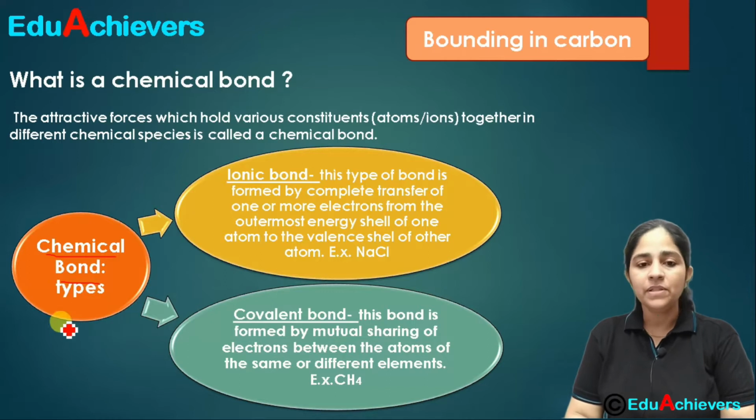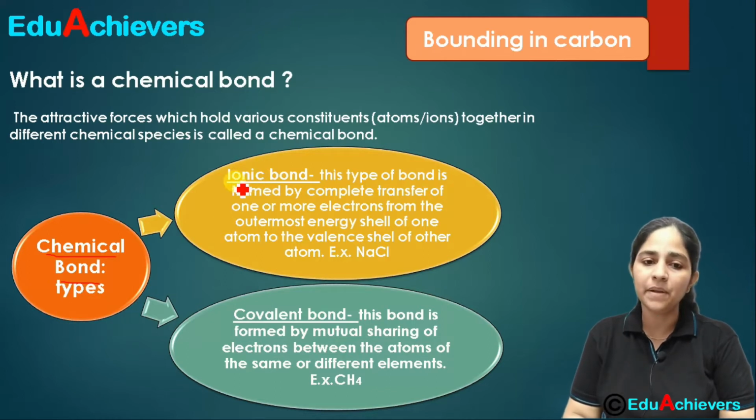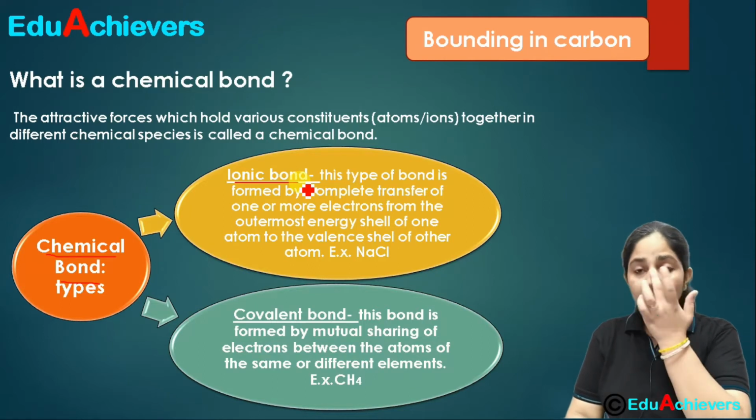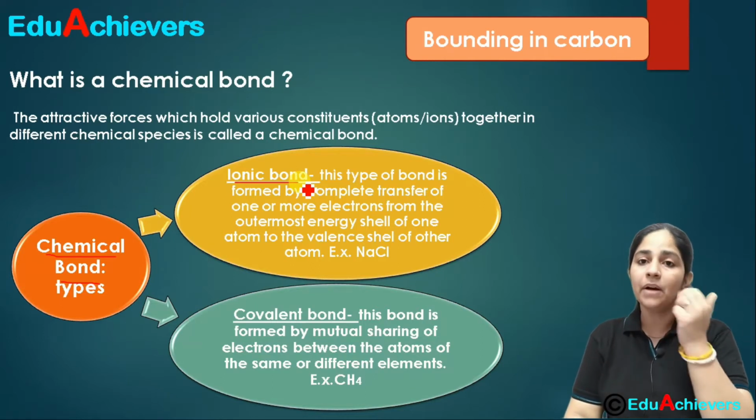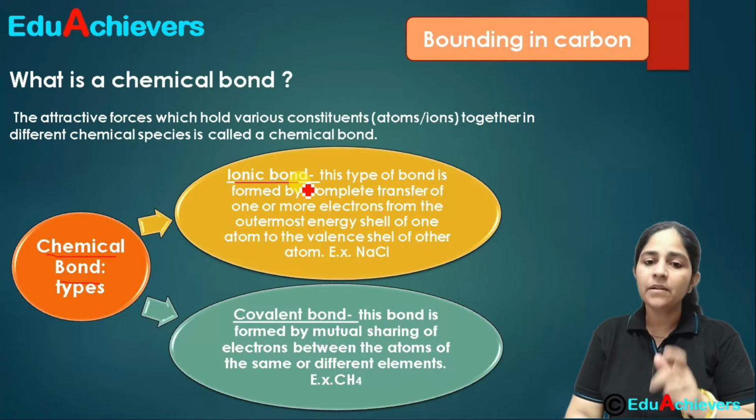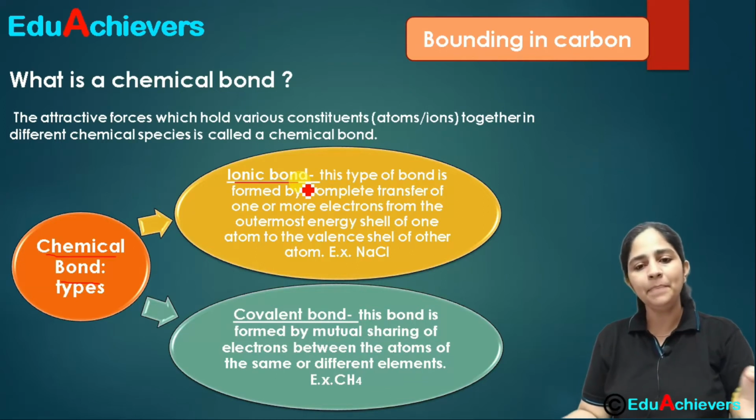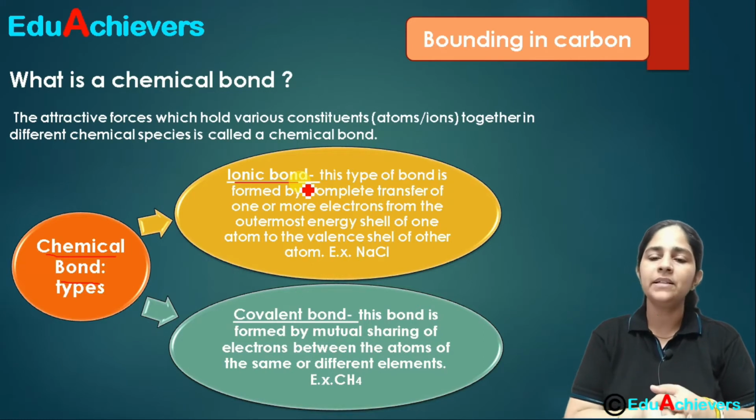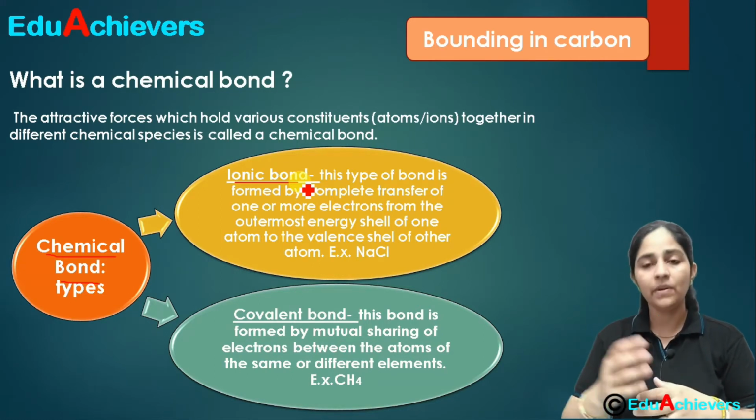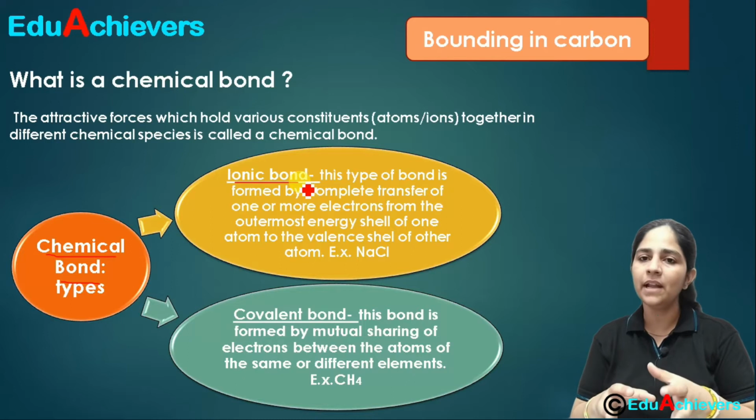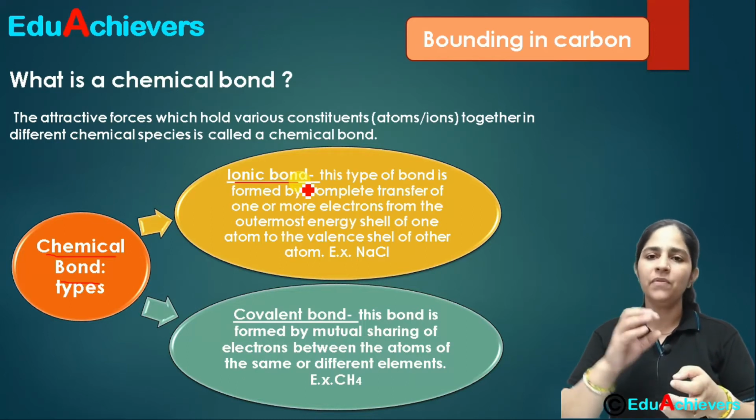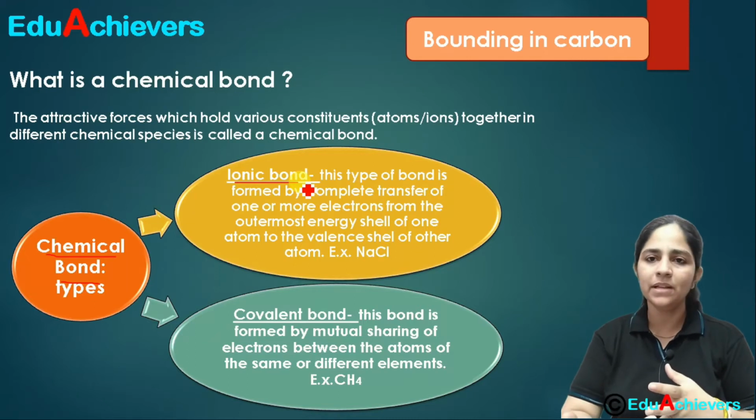Now the simple one which you have studied in the previous chapter is the ionic bond. As you are aware, what is this ionic bond? An ionic bond is formed when there is a complete transfer of electrons from one type of atom to another one. So here what is involved in the ionic bond? The transfer of electrons takes place. It can be one electron, it can be more than one electron.